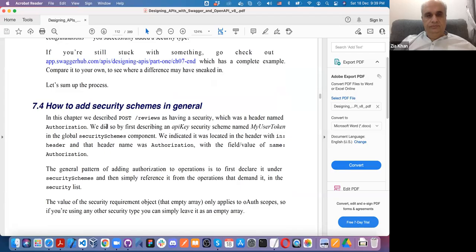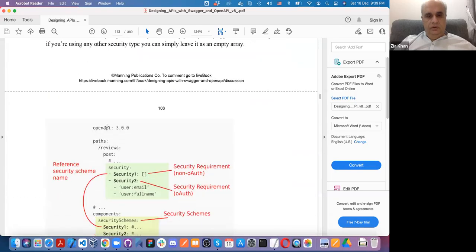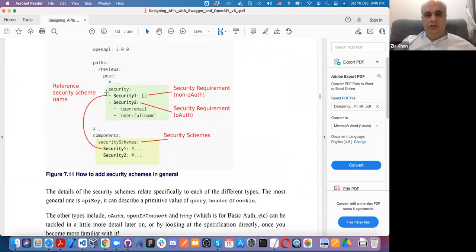To add a security scheme, as I already mentioned, you put a security, and you can add many security schemes. In this one, we are putting security 1, security 2, and we define a component separately in security schemes. It's comparatively very easy.